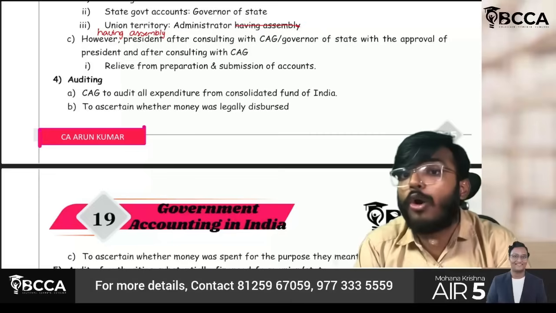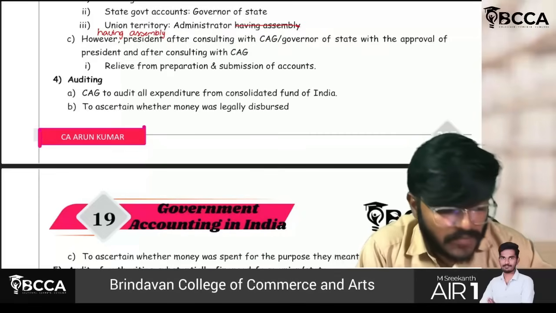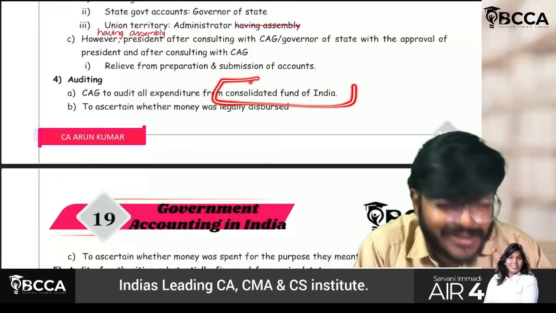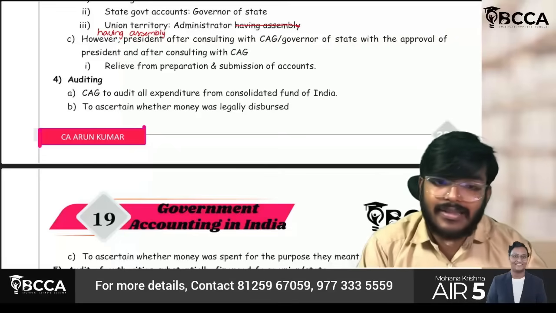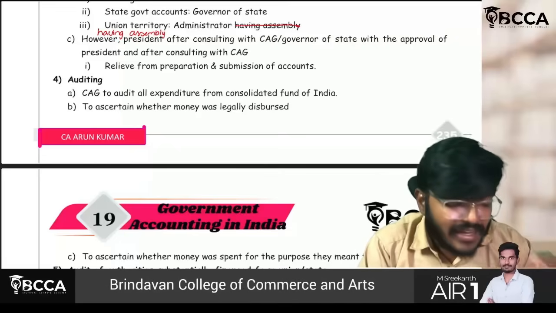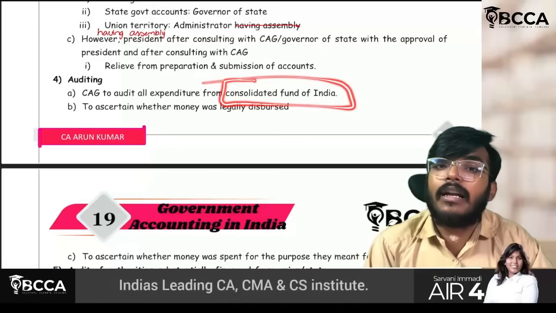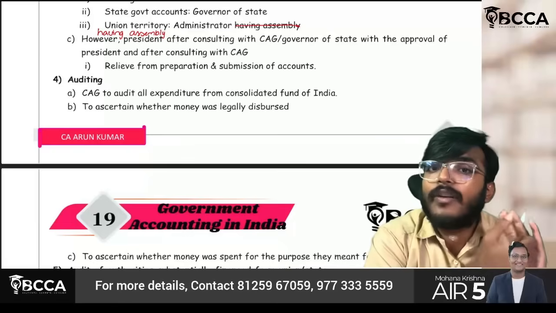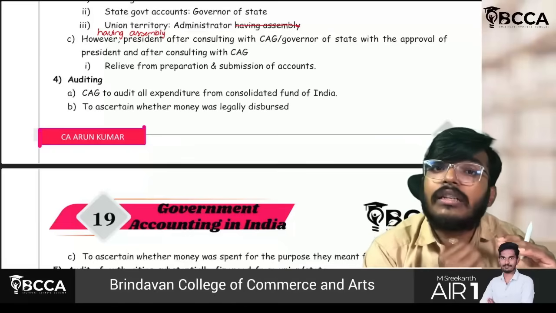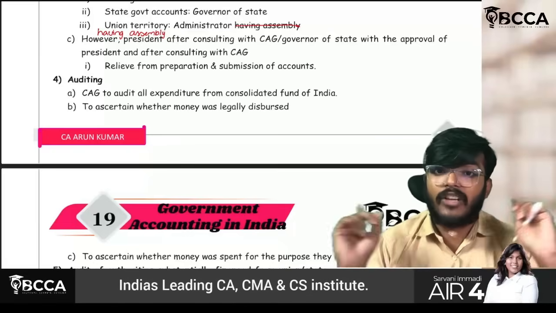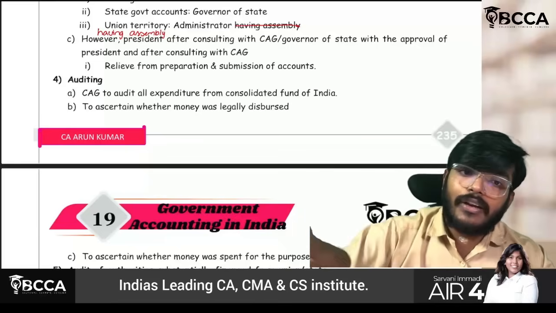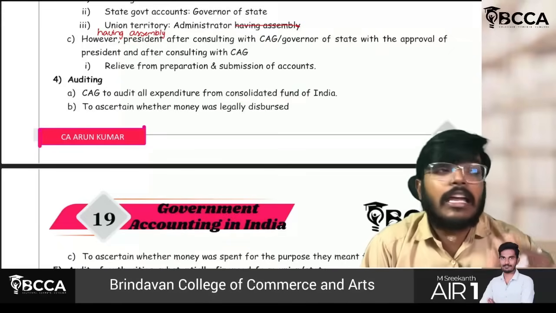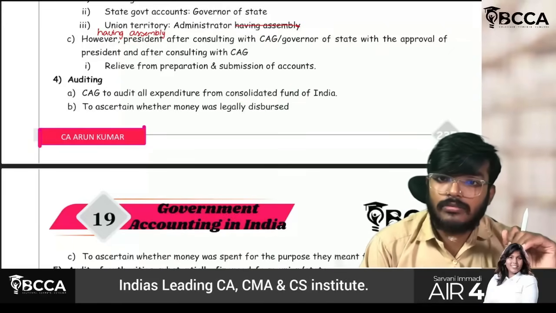C&AG has to do the audit of all expenditure from the consolidated fund of India. So what is the meaning of consolidated fund of India? Discussion is there. Just wait. Consolidated fund of India is nothing but whatever the taxes which the government is getting, whatever the non-tax revenue which the government is getting, whatever the loans and advances which the government is receiving, everything will be credited to one account of India, which is called as Consolidated Fund of India. From that only, government expenditures will be incurred.